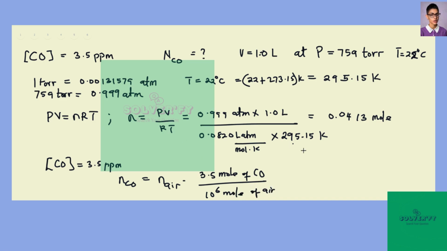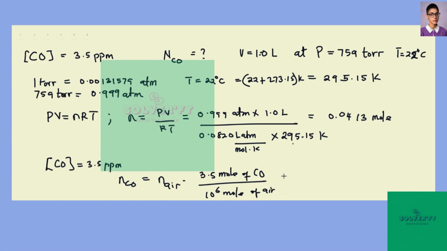Since 1 part per million is 1 part in 1 million, if we have 3.5 parts per million, that means we have 3.5 parts in 1 million. So that's 3.5 ppm. So 3.5 moles of CO in 1 million moles of air.